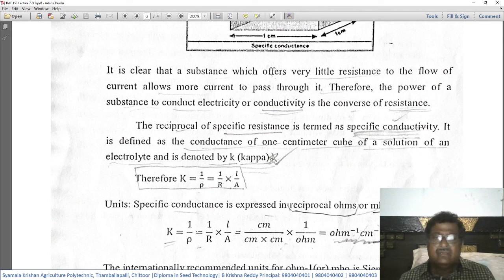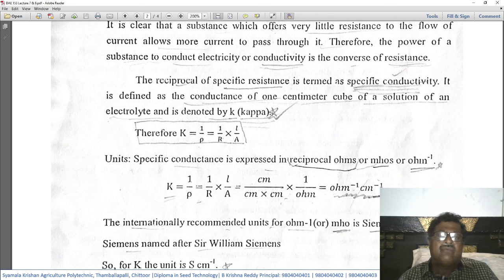Okay, so simply we can say that specific conductivity is nothing but the conductance of 1 cubic centimeter of the solution of an electrolyte, or it can be a metallic conductor also, and it is denoted by K, that is kappa. So specific conductivity is given by this formula: K is equal to 1 by rho, that is equal to 1 by R into L by A. Students are supposed to remember this equation or formula.